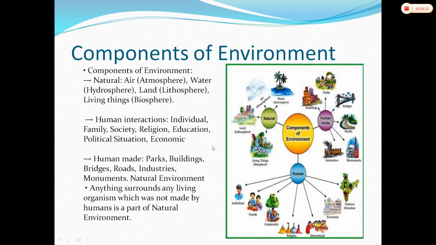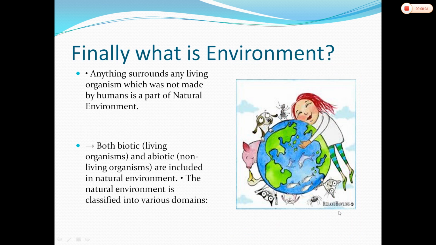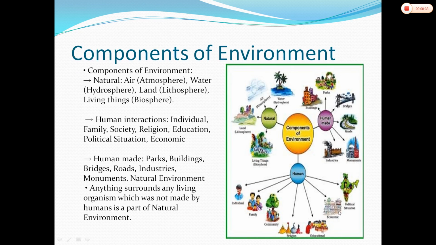After family, there is another very important thing, that is community, then religion, educational institutions, economy, and the political situation. These are all the parts of the human environment. So, individual, family, community, religion, educational institutions, economic, and political situation. These all are the parts of the human environment.